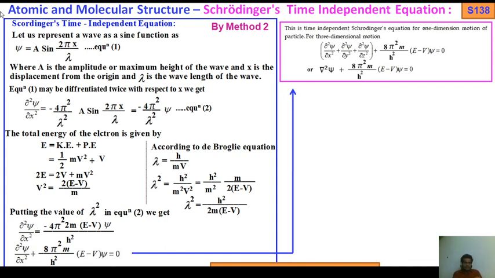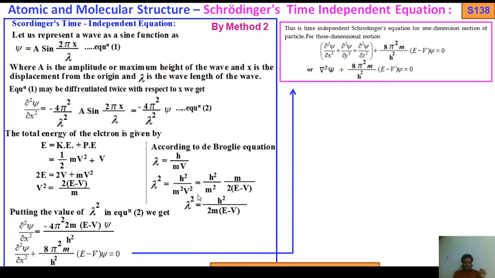So here you should remember psi equals a sin 2 pi x by lambda. If you differentiate it twice with respect to x, del square psi by del x square equals minus 4 pi square by lambda square, a sin 2 pi x by lambda, that is psi. So we get finally this form, which is assigned as equation 2. Again, from kinetic energy and total energy, we get the v square value. From the de Broglie equation, lambda square equals a square by twice m e minus b. Putting this value of lambda square, we get these equations. Okay, this is for one dimensional motion of a particle.